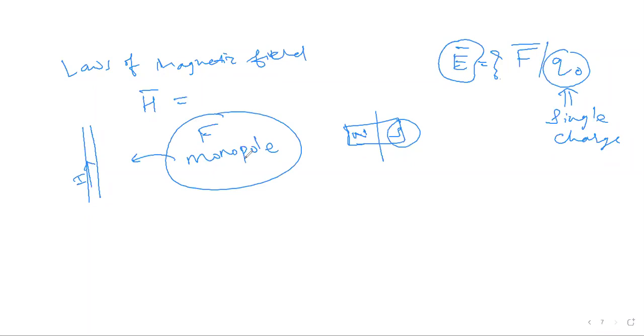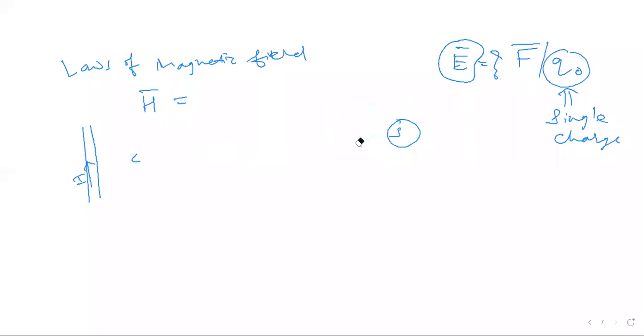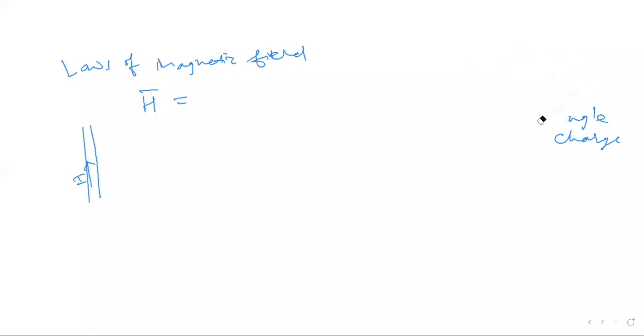So we don't define magnetic field in the same fashion as we define electric field. Okay. And that is why I asked you all, how do you define electric field? So what we do is we define it using something called Biot-Savart's law.